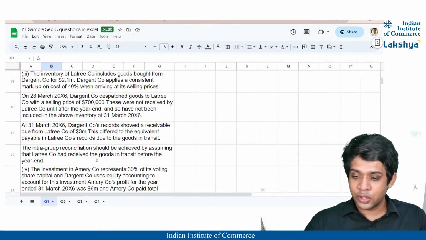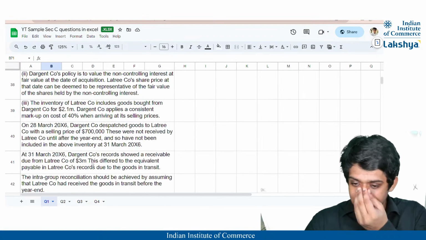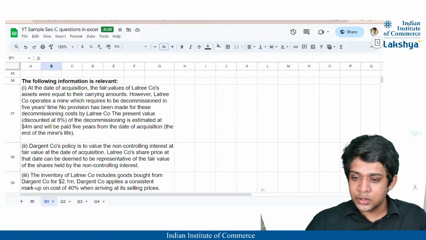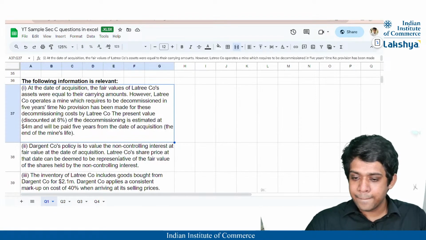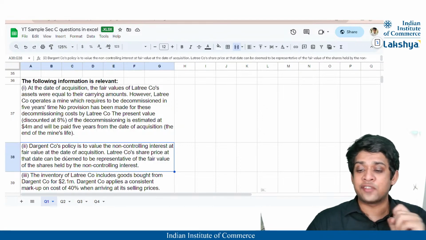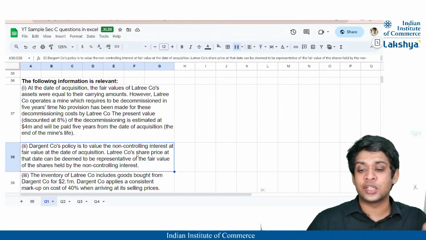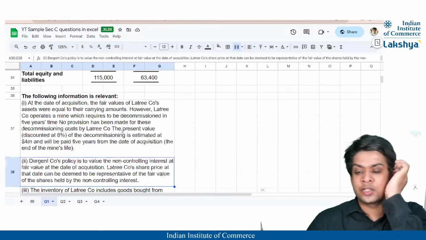Which is that adjustment for non-controlling interest? I don't think it is here. It should be somewhere. Yes, this one. Second adjustment, guys. So Dargent Company's policy is to value the non-controlling interest at fair value at the date of acquisition. So we have to use the fair value method for calculation of the non-controlling interest.